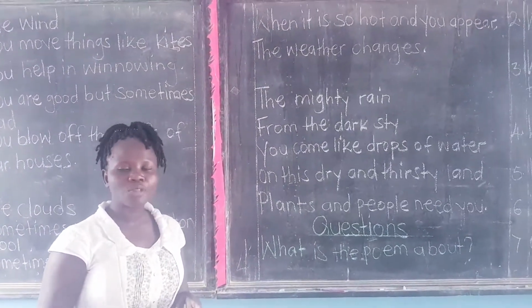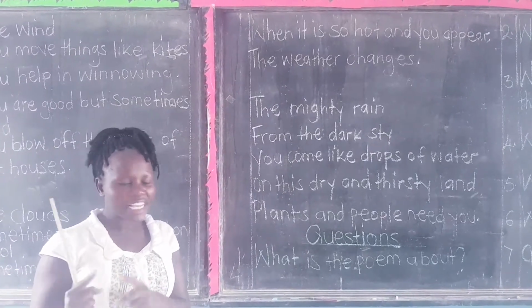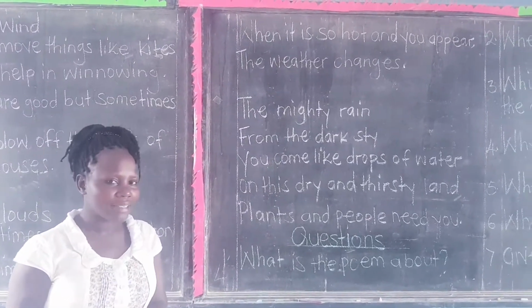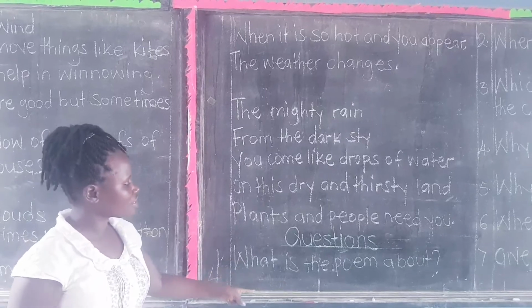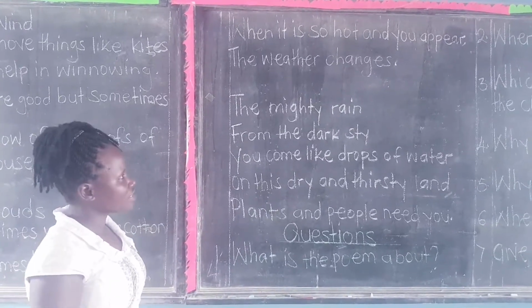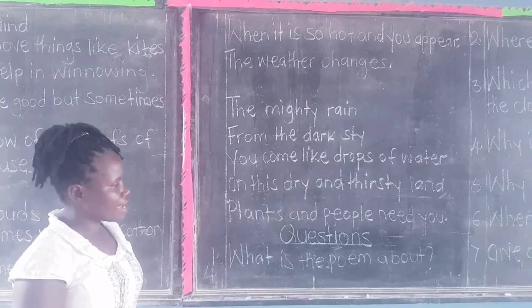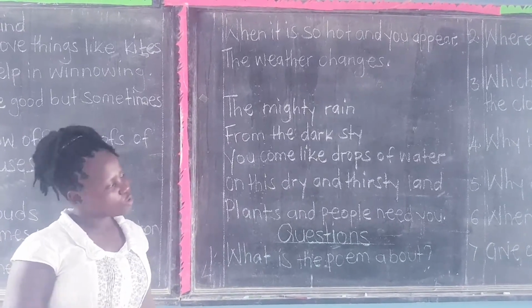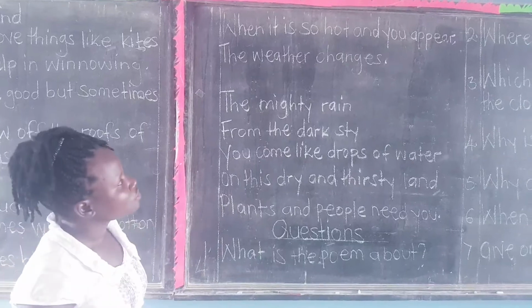Don't write it in capital letters. If they ask you for the title, you must write the answer in capital letters. But when they have asked you just what it is about, what it is all about, you're supposed to write in small letters. Let us only look at number 2. So the others you write from home.